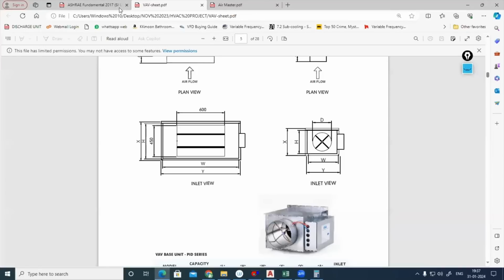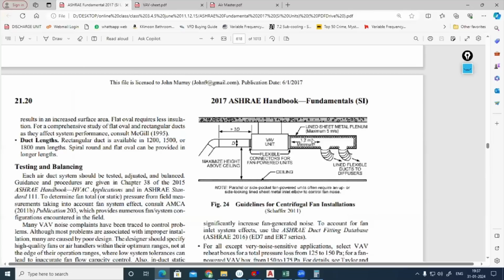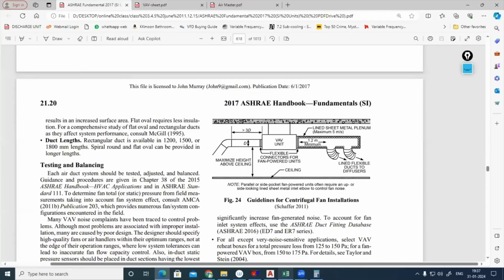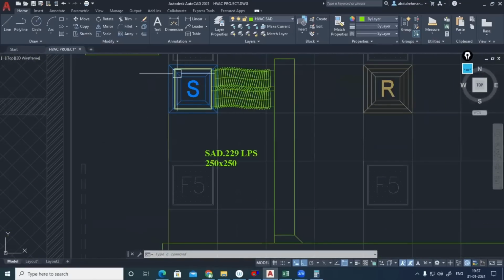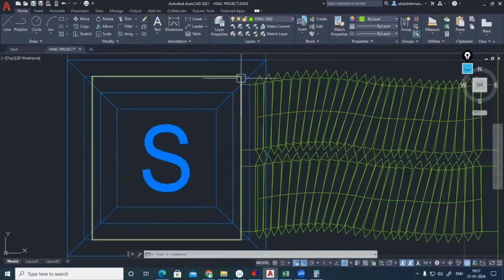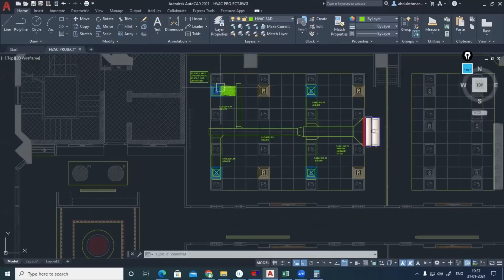If you are going to fundamentals, normally in the plenum also, if you are providing acoustic insulation, that is fine. In the last class, I didn't mention it. For the plenum box, before connecting it, if you are providing acoustic insulation, that will be good. Anyhow, we are already considering 25 mm here and 25 mm here as acoustic insulation allowance, because we have provided that for hammering, no? So that is more than sufficient, and the acoustic insulation will be covered in it. So for the plenum also, providing acoustic insulation will be good.